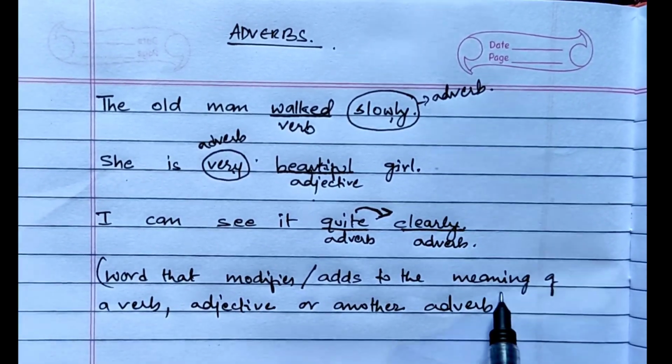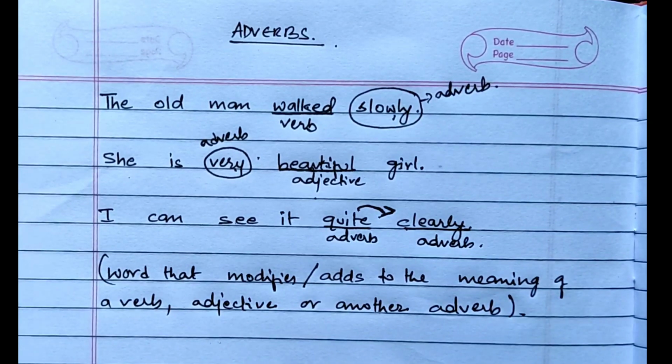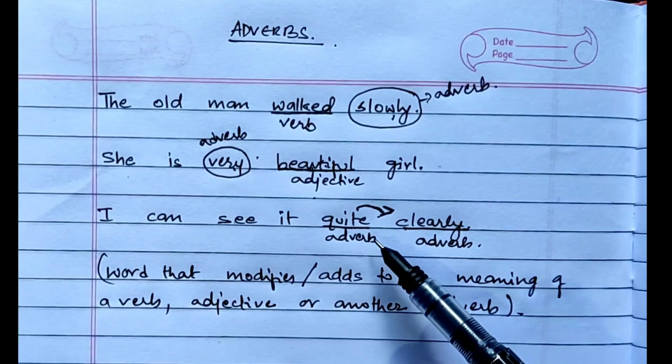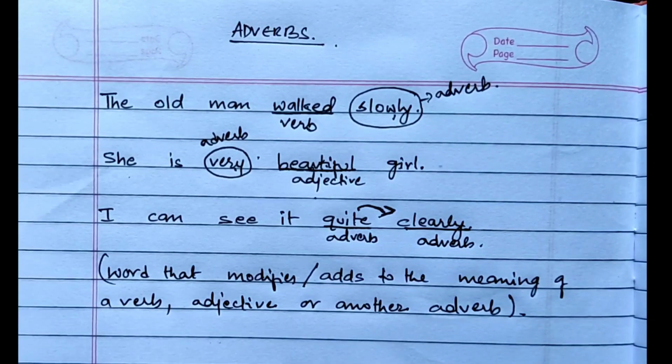So this is the definition of adverb. It modifies or tells us more about a verb, adjective, or another adverb. Okay, so this is the definition of adverb.